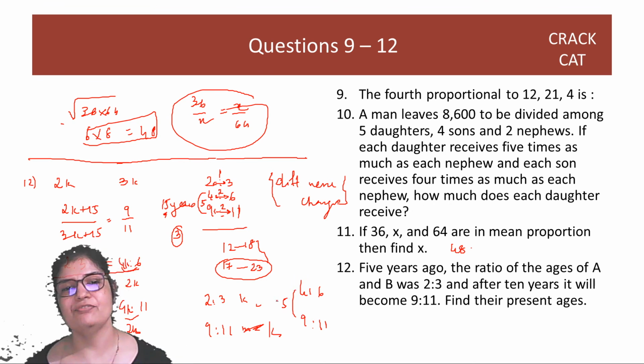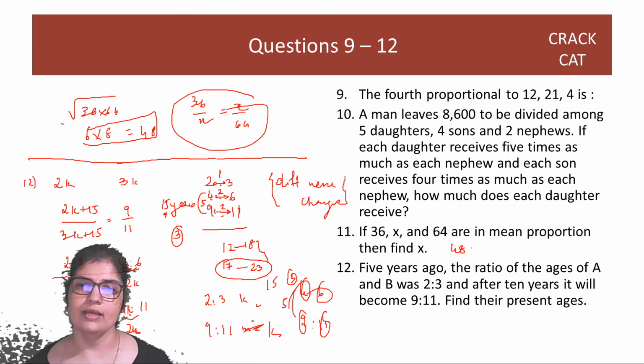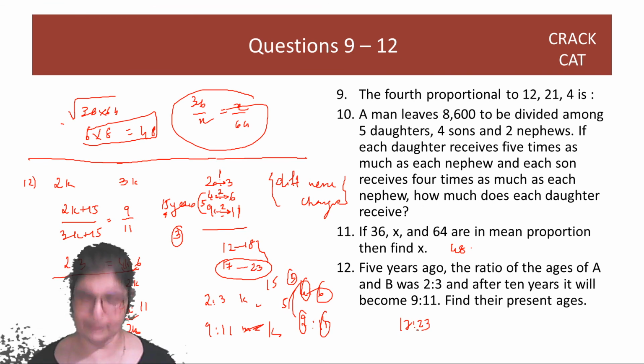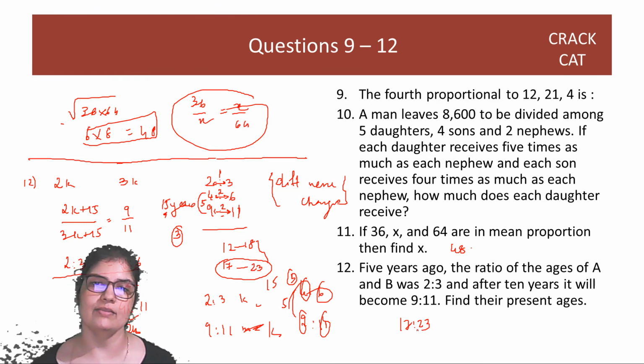So that 5 ka difference corresponds to 15 years. 3 is the multiplier. Multiply this with 3, everything with 3. Okay? So find the present ages. 17:23. Hope you like this method as much as I like it, right? You can see how little we need to write. We don't have to cross multiply, no equations, nothing, right?